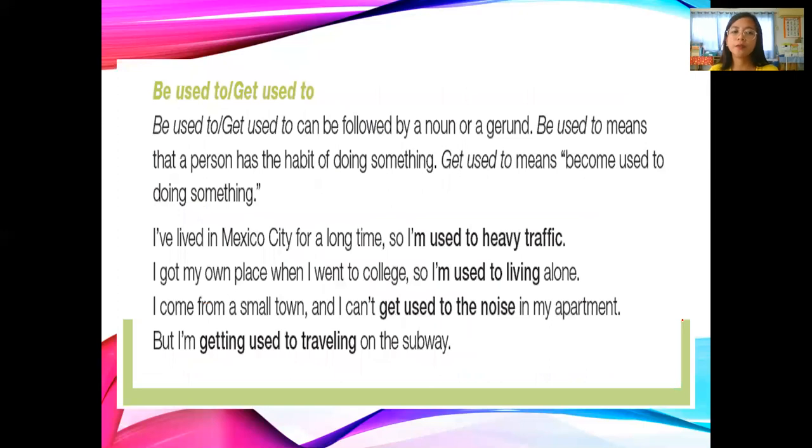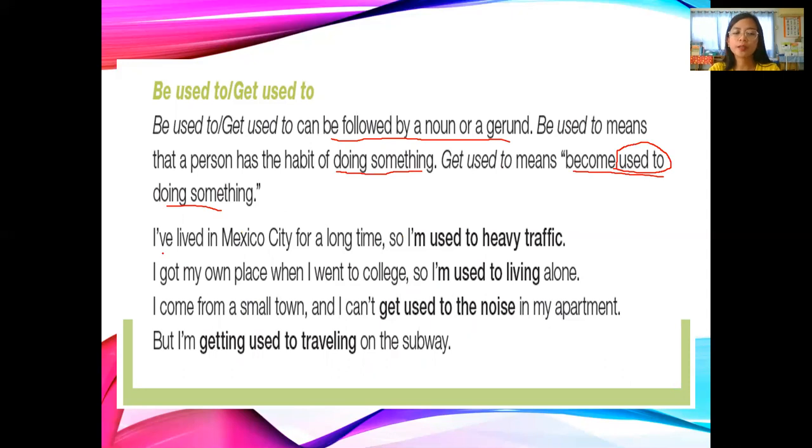And next is we have be used to or get used to. When you say be used to or get used to, it can be followed by a noun or a gerund. Be used to means that person has the habit of doing something. Get used to means become used to doing something. Used to, look at this, used to means you've done that before in the past.